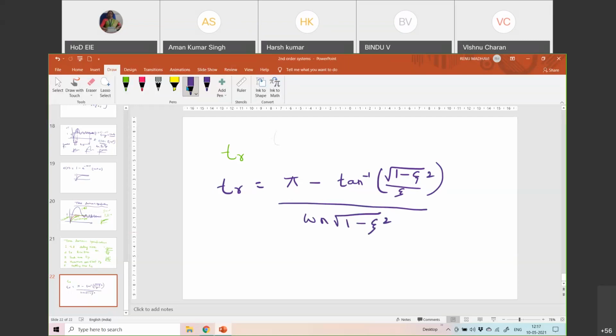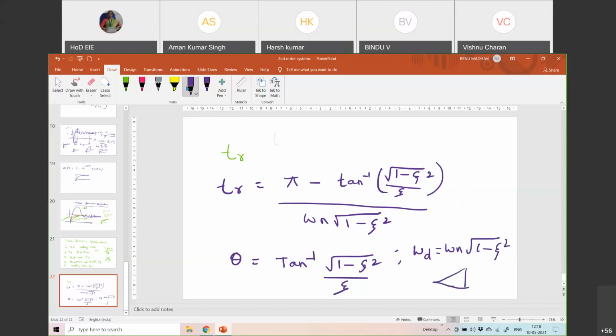Theta is tan inverse of square root of 1 minus zeta square by zeta. Also, omega d is omega n into square root of 1 minus zeta squared. It can be represented with a right angle triangle having square root of 1 minus zeta square here, zeta here, 1 here. So this has to be remembered for the rise time.